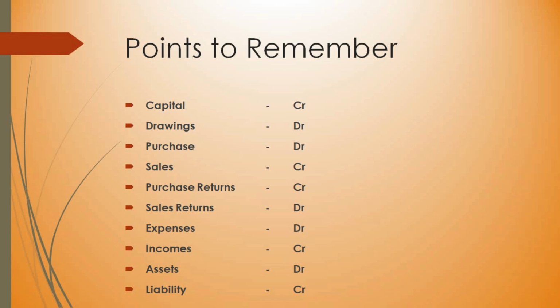Purchase returns. When purchase is debit side, purchase return is just opposite to it. You remember that purchase return is on the credit side. Sales on the credit side. Sales returns is opposite to that. It is on the debit side. So expenses, we know it is on the debit side. Incomes on the credit side. Assets will be on the debit side and liabilities will be on the credit side.